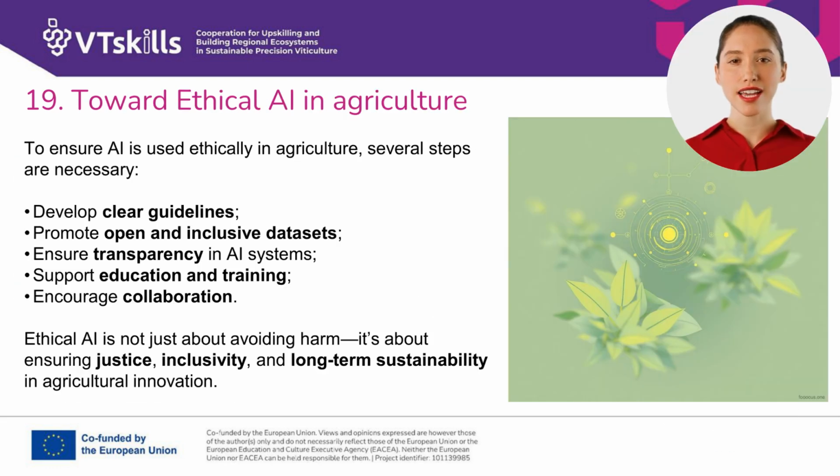To ensure AI is used ethically in agriculture, several steps are necessary. Develop clear guidelines for data governance that protect farmers' rights. Promote open and inclusive data sets to reduce algorithmic bias. Ensure transparency in AI systems so users understand how decisions are made. Support education and training for farmers to use AI tools effectively and responsibly. Encourage collaboration between governments, tech companies, and farming communities.